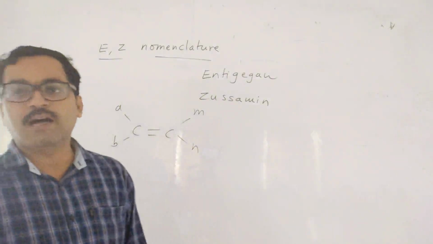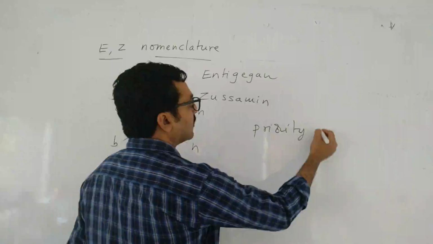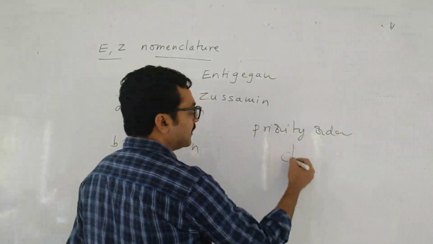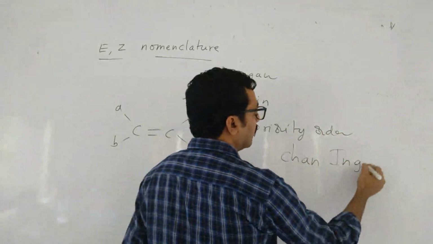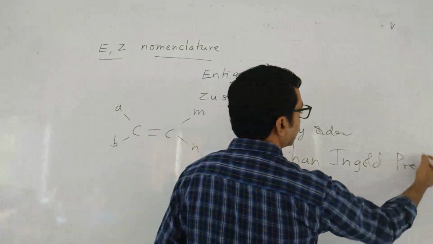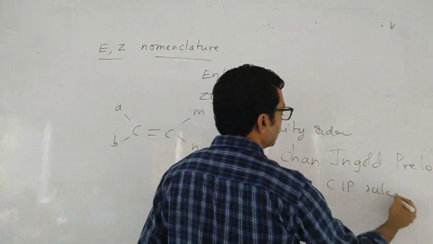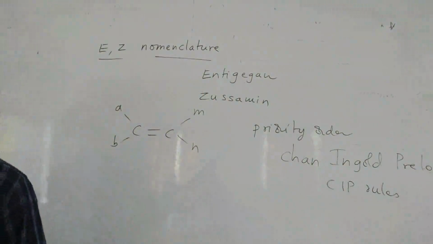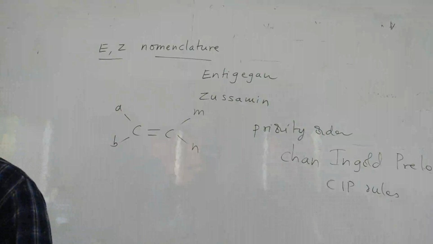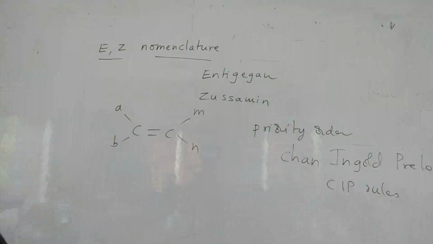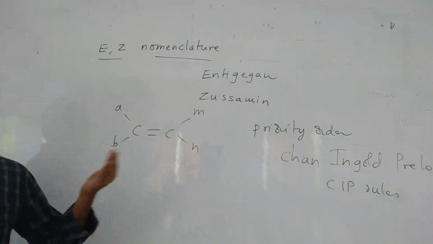So first you have to give the priority order. This order is based on some rules given by Cahn, Ingold and Prelog. These are the three scientists, so we can simply say CIP rules. Not cheap rules, CIP rules. They have given some rules. According to those rules, we have to give the numbering, the priority, for each particular carbon.